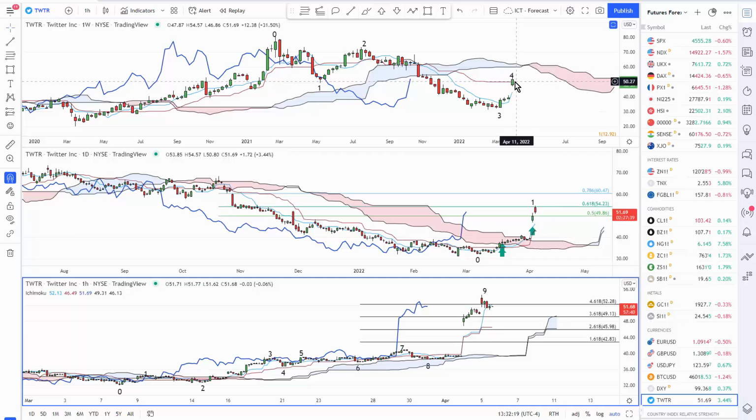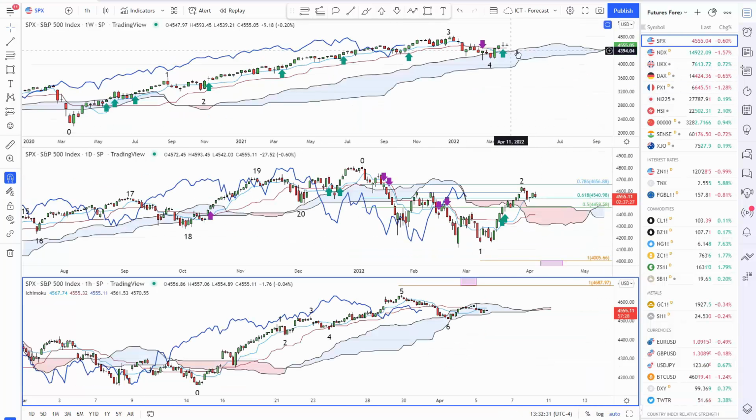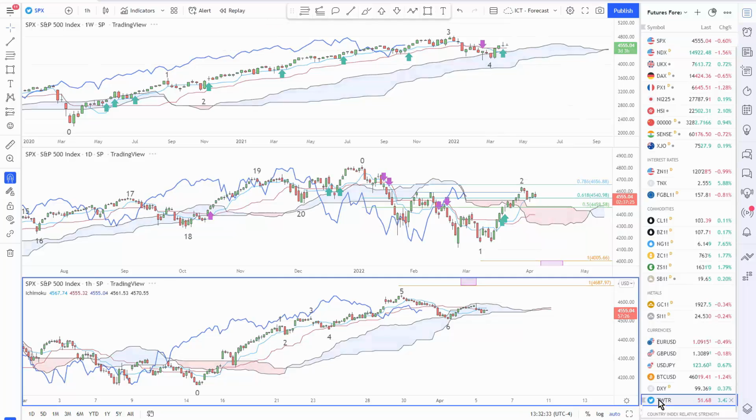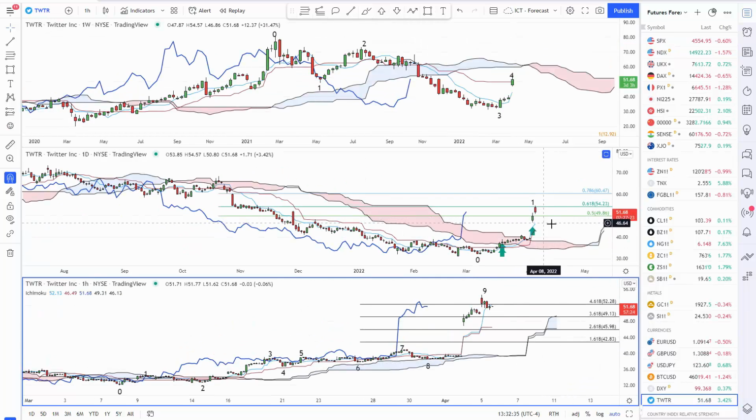This is going to be a tough nut to crack, the resistance points on this weekly chart. If it does, it'll be quite bullish indeed, and that might propel the markets up. We'll see. In any event, you can see the general market is still in an uptrend. So Twitter may be wanting to join that party, but I do think we have a few days of flat in front of us. So that's our look at Twitter. There you go. You don't need to worry about the rumors now. You know pretty much what to expect in this market over the next handful of days and where the resistance and targets are going forward over the next few weeks.